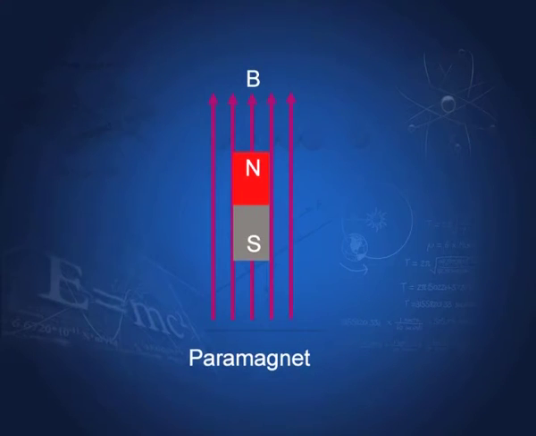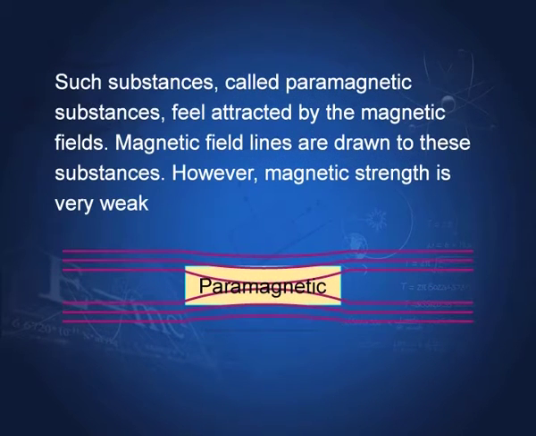What is stronger is the spin magnetic moments, and they are directed in the direction of the field. Magnetic moment of such materials is directed along the field. These materials are called paramagnetic materials or paramagnetic substances. Such substances feel attracted by the magnetic fields. You see, you have a magnet and you have a paramagnetic material, it will be attracted, but very weakly.